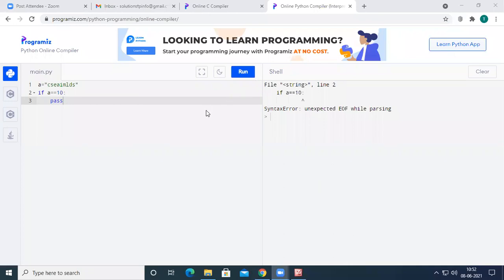Before working on files, we are going to have a look at strings. In the C programming language, we saw that we can create strings by using a character array, right? In Python also, we can directly create strings. We all know that we can have strings using single quotes, double quotes, or triple quotes, right? So we are going to work on strings in the next class. After strings, we can go for files.